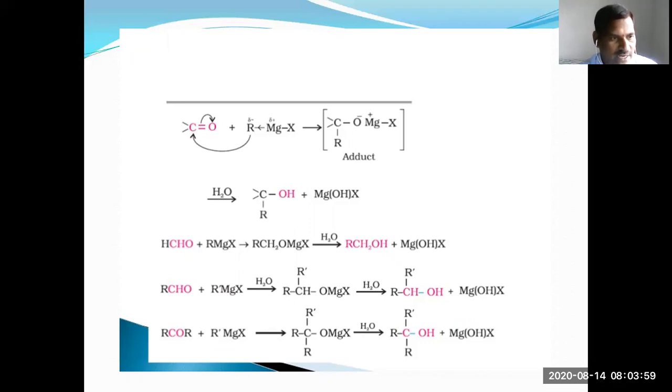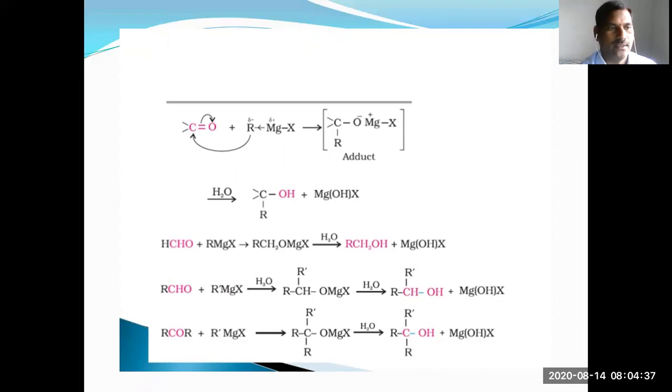In this, you can take the formaldehyde addition with the Grignard reagent. You can get the primary alcohol. Other than formaldehyde, all aldehydes undergoing addition with the Grignard reagent give secondary alcohols, whereas ketones addition with the Grignard reagent gives tertiary alcohols. We can prepare primary, secondary, tertiary alcohols from this reaction.